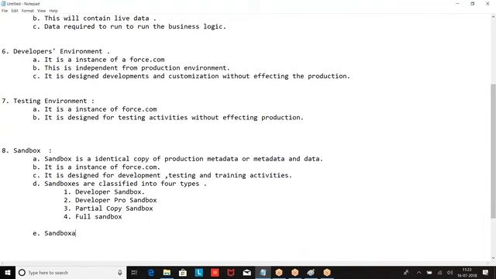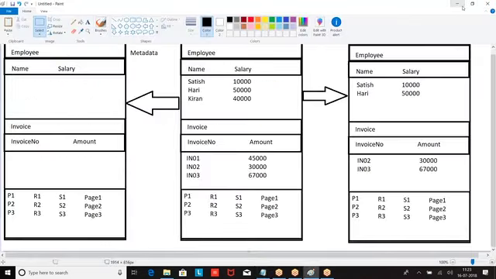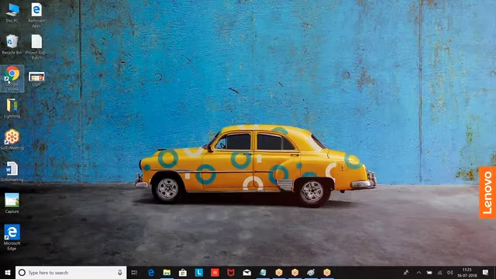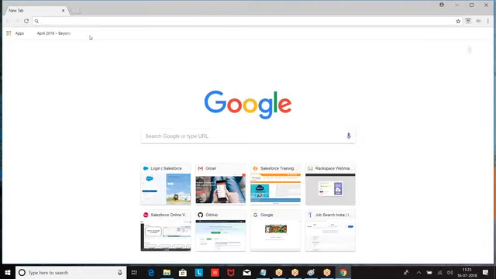Sandboxes are created from production. So look at this, everyone. I am logging into my production.